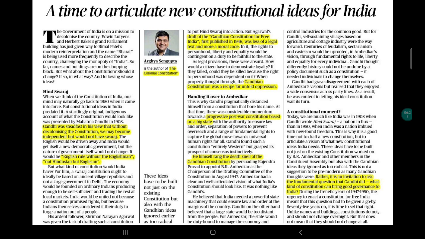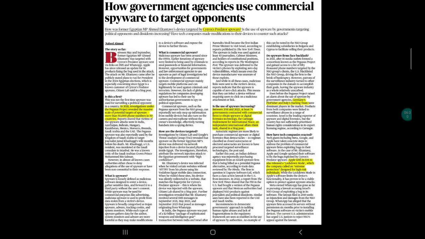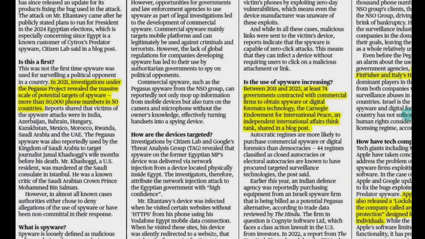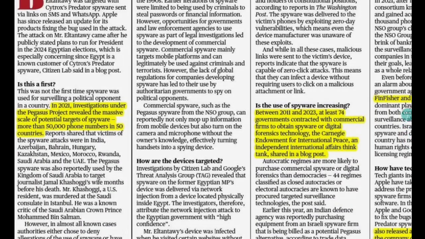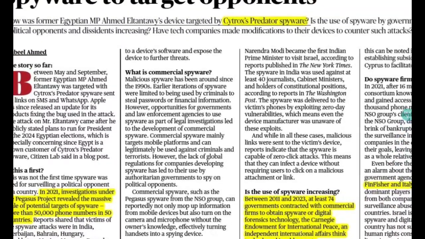I hope you are getting it, and I hope you will write a good answer whenever it comes in the examination. The second news article, as you can see over here, is about government agencies' use of commercial spyware. So recently you can see that the opponent, the former minister of Egypt, was targeted by this spyware. The name of the spyware is important in order to substantiate your answers while writing. Okay, I hope you are getting it.